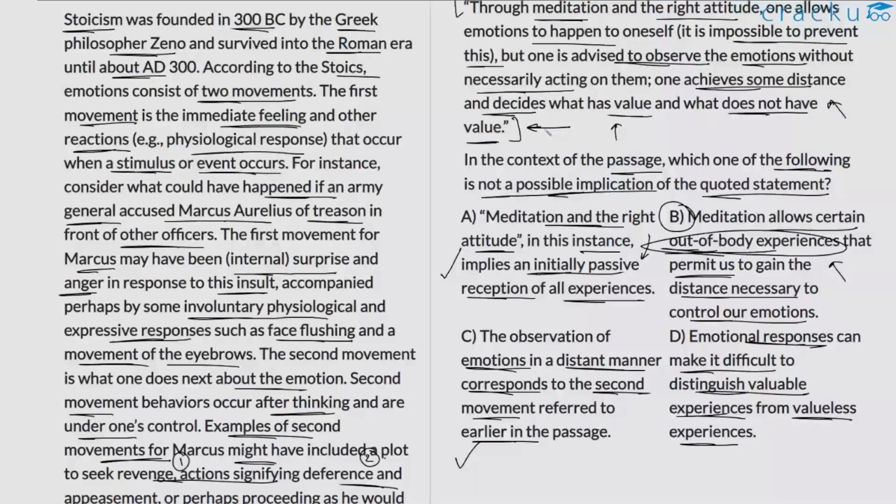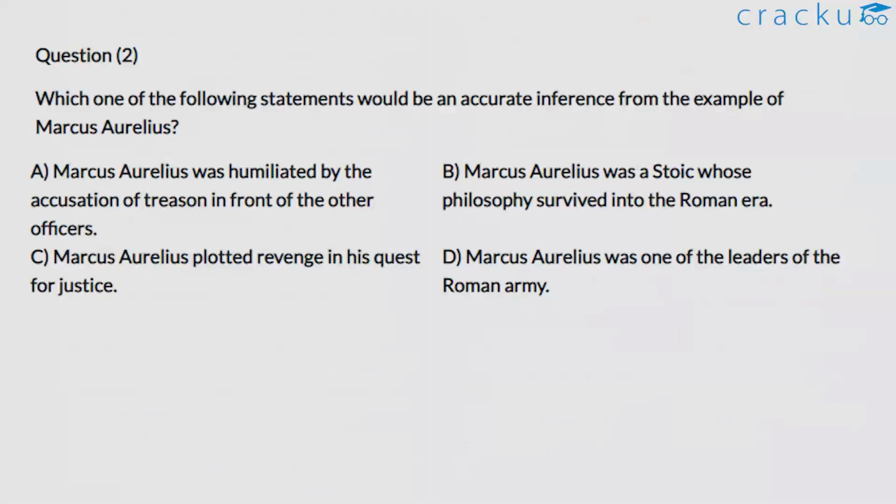So if we are reacting emotionally, if we are reacting promptly to that particular emotion that we feel, then it might make it difficult for us to distinguish valuable things from things that are not valuable, so valueless things. So option D is also true based on this particular excerpt. It fits with what has been discussed in the passage. So we notice that only option B is something that goes off on a tangent. It's totally off topic, which is why option B is the correct answer here.